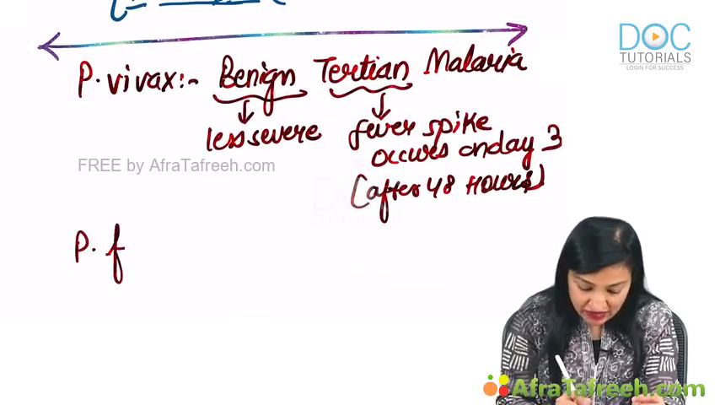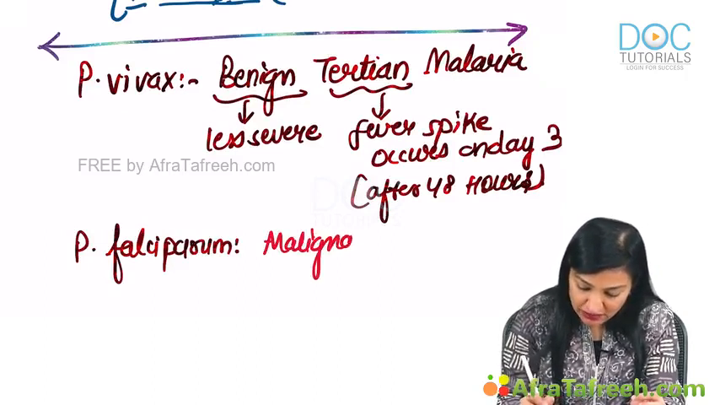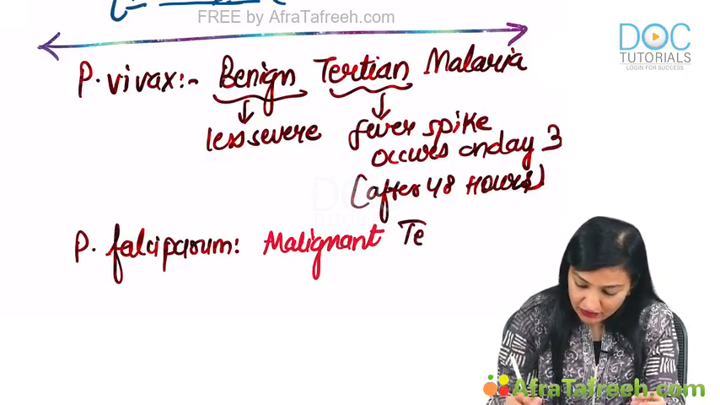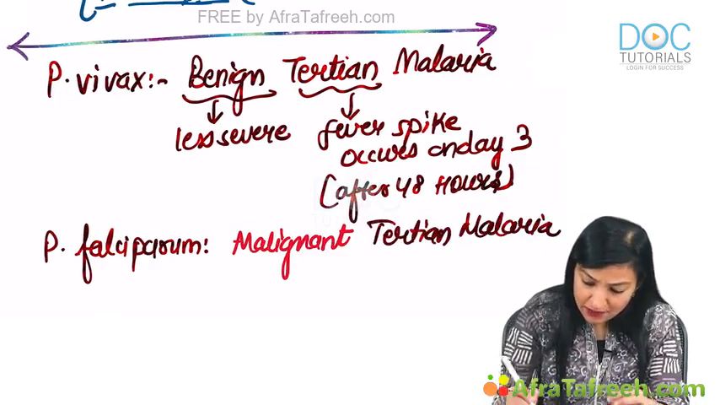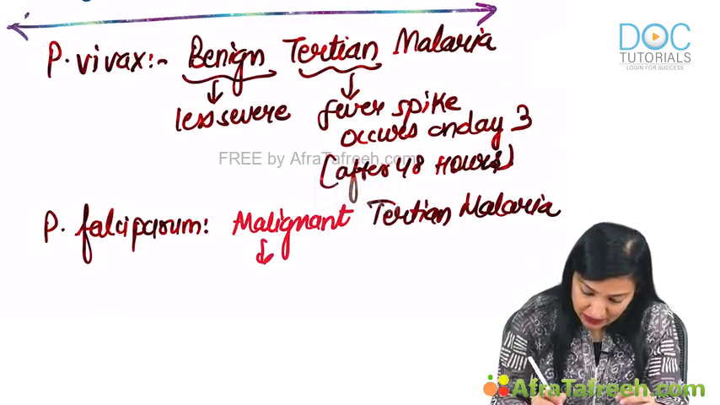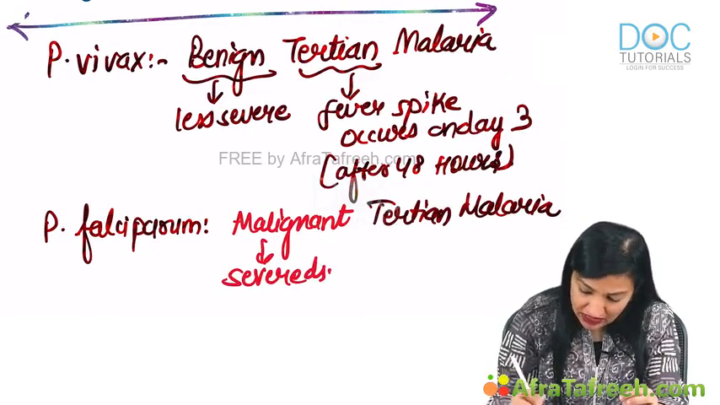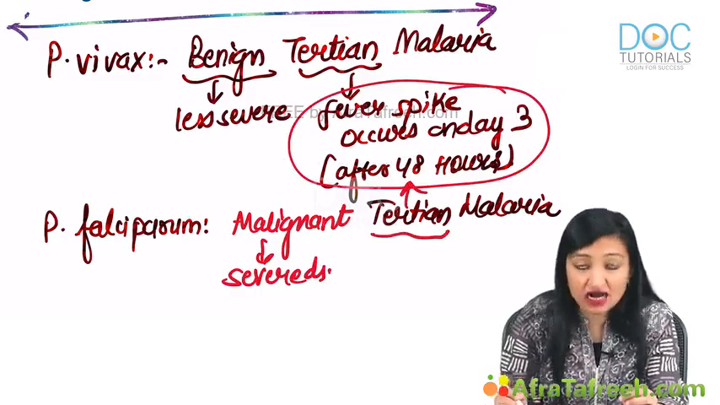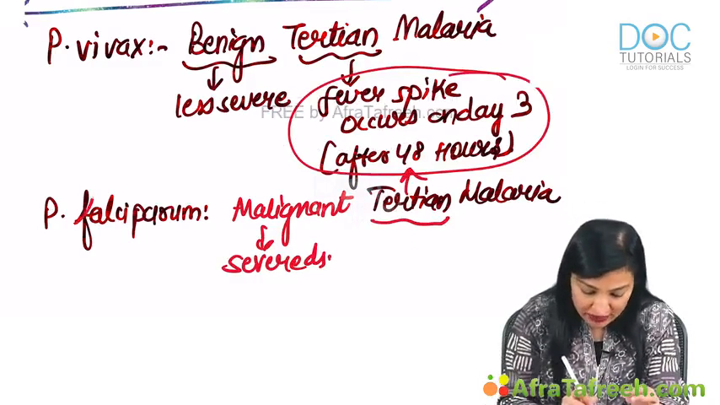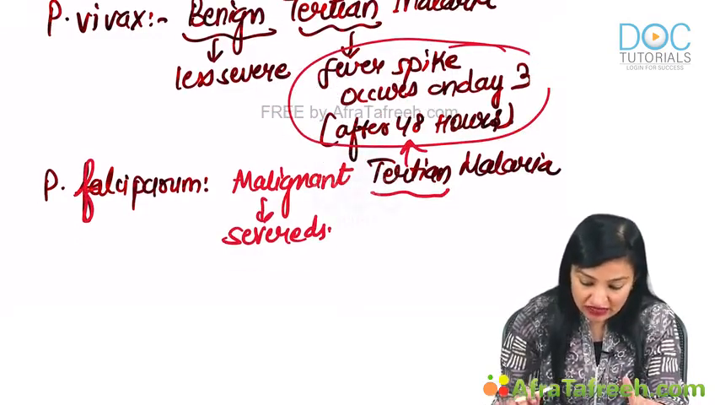Then we have Plasmodium falciparum which causes malignant tertian malaria. Malignant means what? It means severe disease. Tertian again means fever spike occurring after 48 hours, that is on day 3. I already mentioned before, F for falciparum, F for fatal, it causes the most severe kind of malaria.